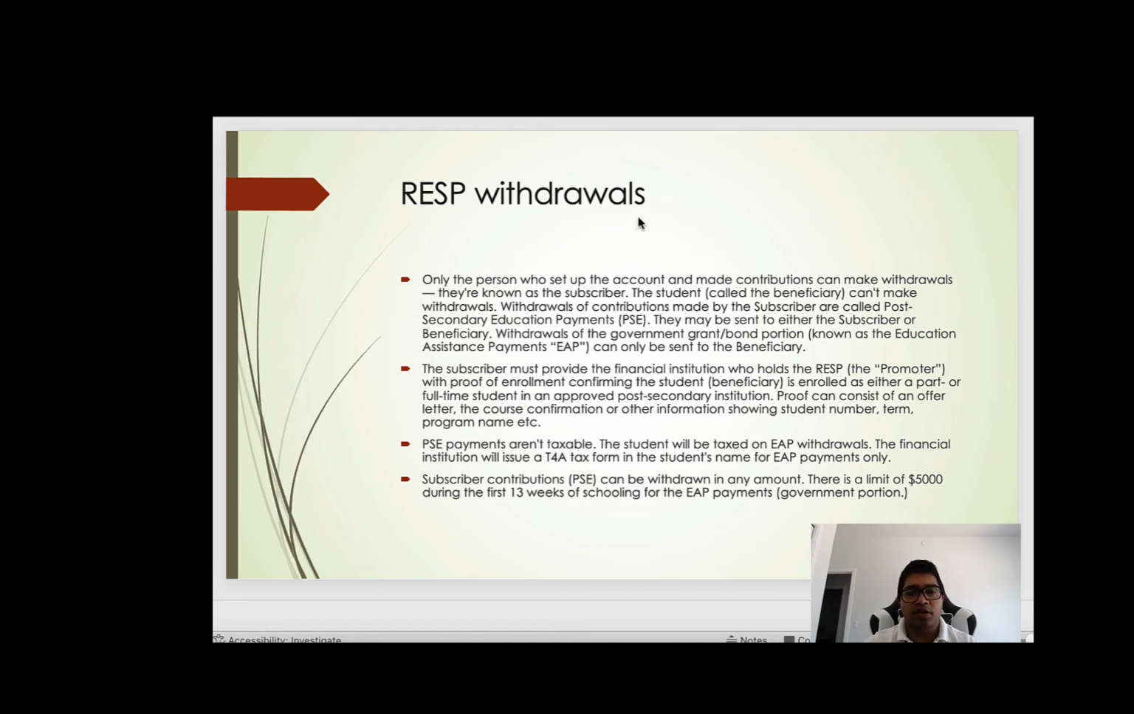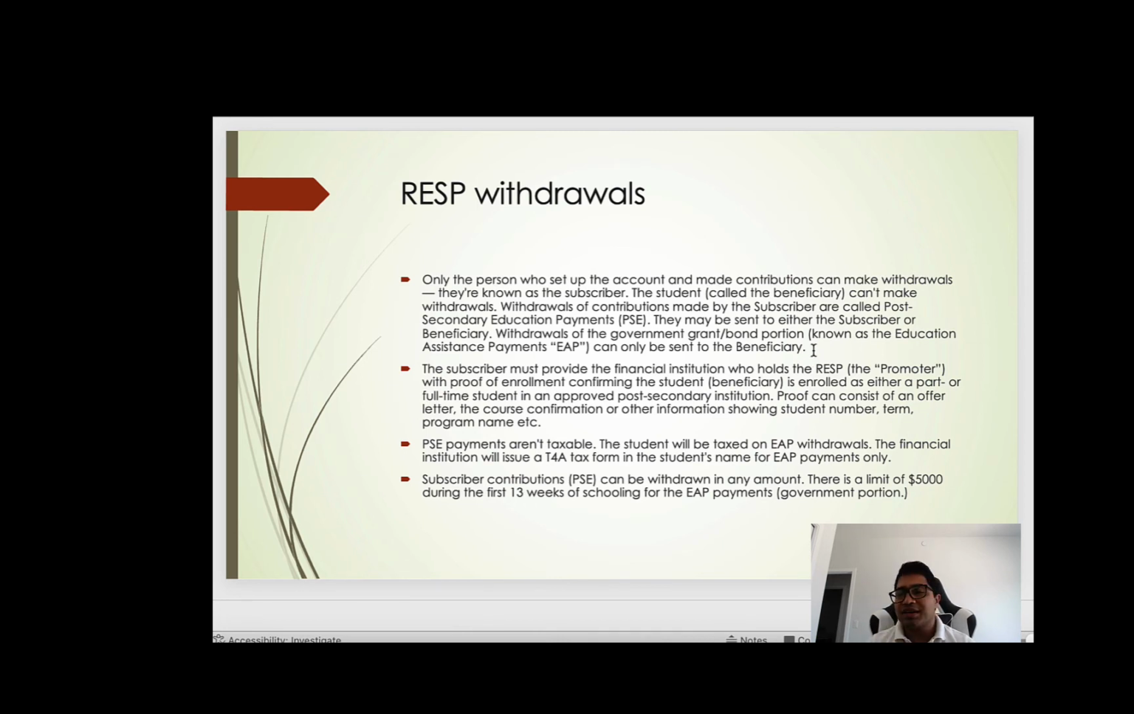Now, what about withdrawals? Only the person who sets up the account and made contribution can make withdrawals. They are known as the subscribers. The students, called the beneficiary, can't make withdrawals. Withdrawals of contribution made by the subscriber are called post-secondary education payments, PSE. They can be sent to either the subscriber or the beneficiary. Withdrawals of the government grant portion is known as education assistance payment that can be only sent to the beneficiary.